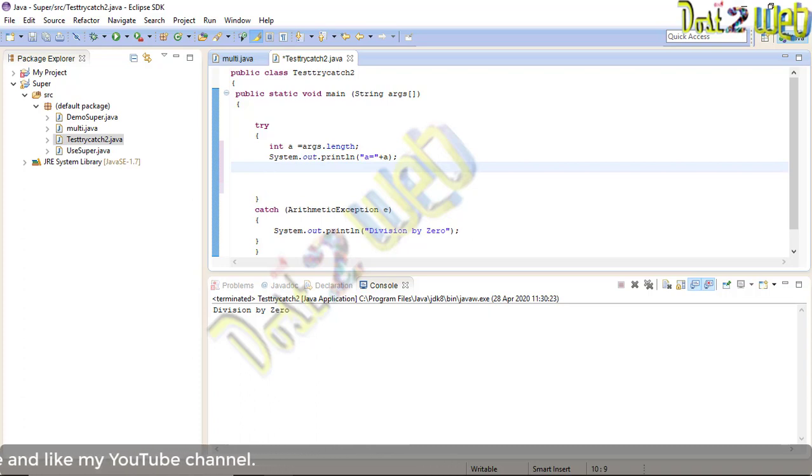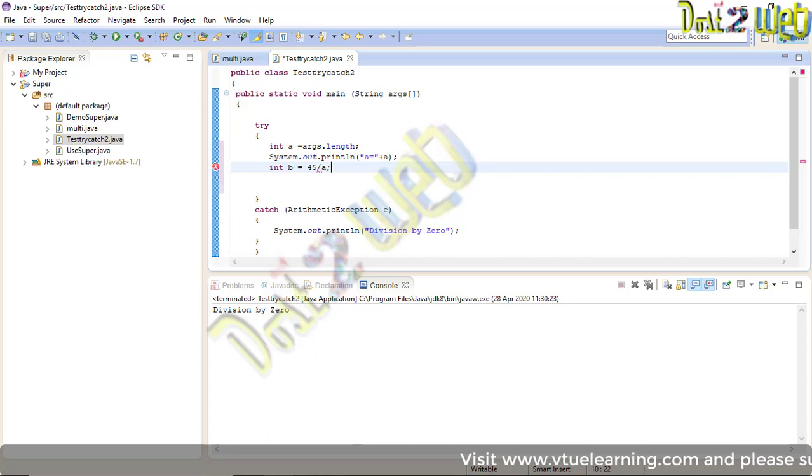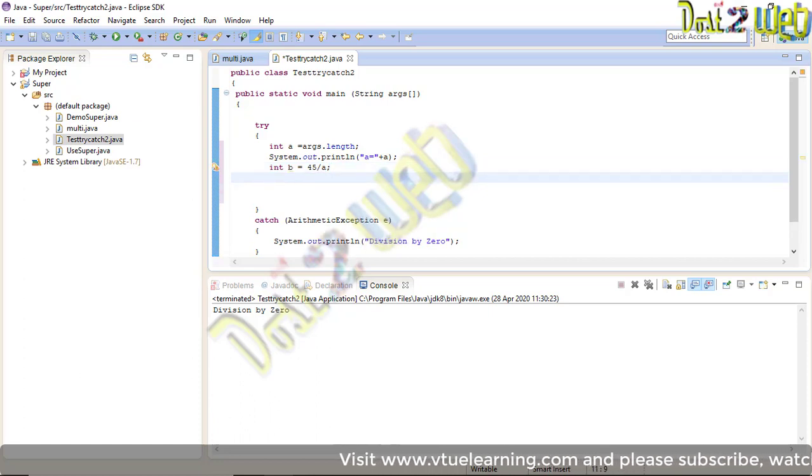Now I will be creating another integer variable which will divide some number with the argument length. So I'll use int b is equal to some number like 45 divided by your argument length, that is a. Okay, this is done.